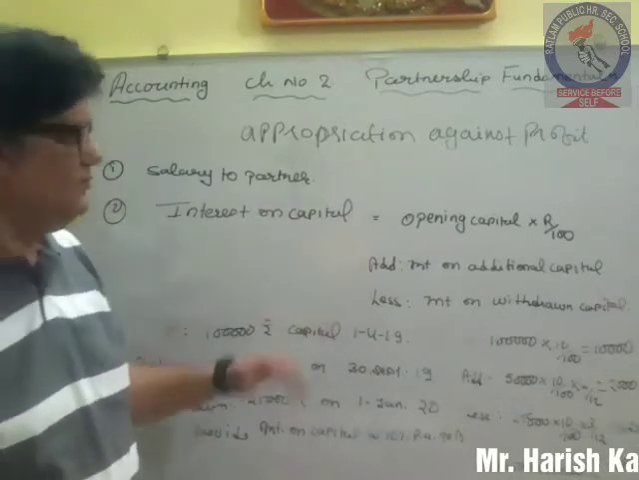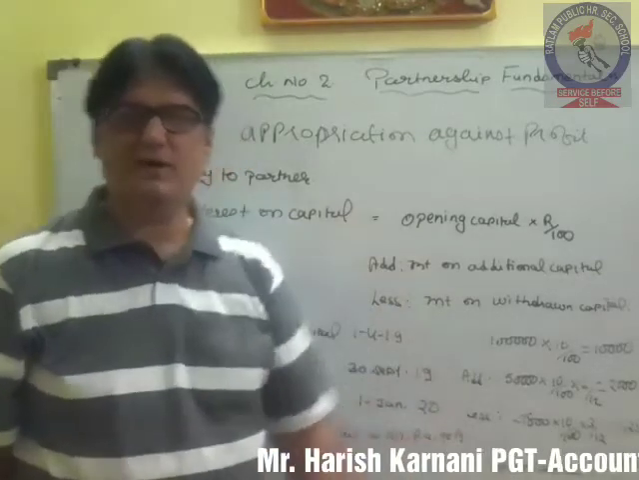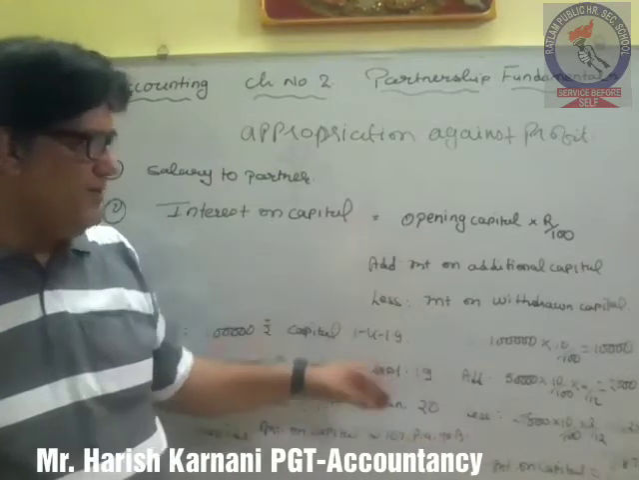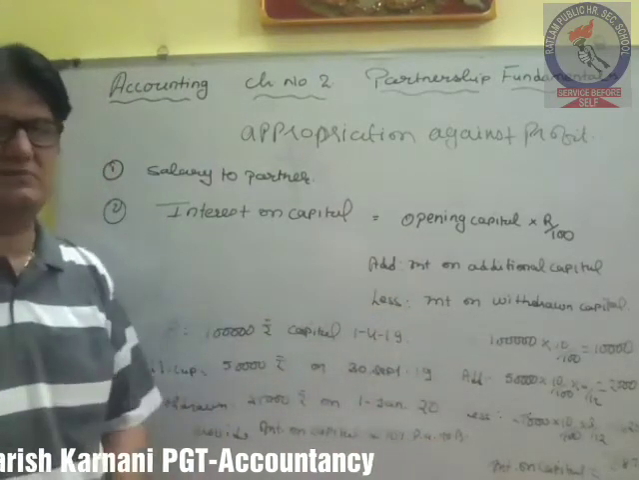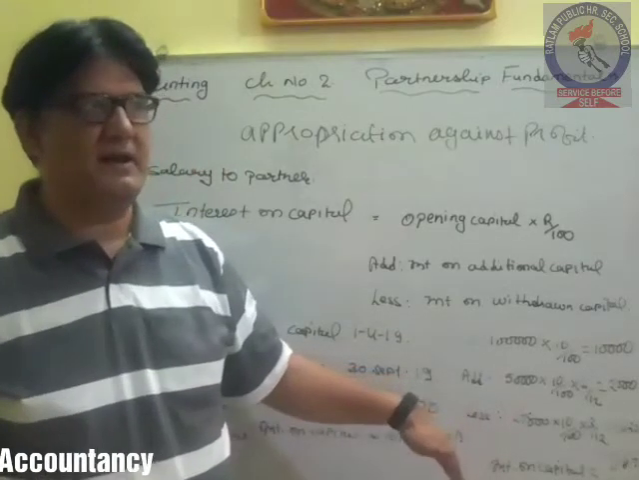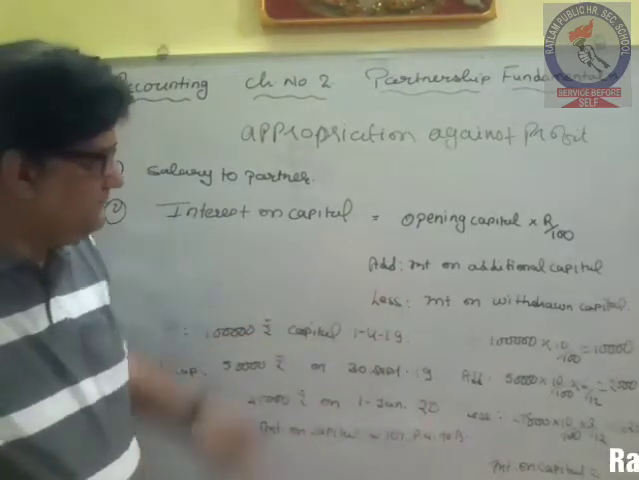So we have to see what information is being given to us. On the basis of the information we have to find out the exact amount of interest which we are supposed to provide to partners during the year on their capital. Okay, it can be done by one other method also.